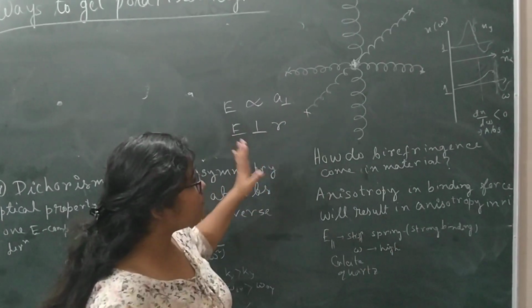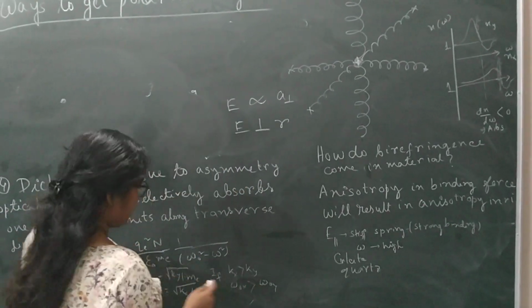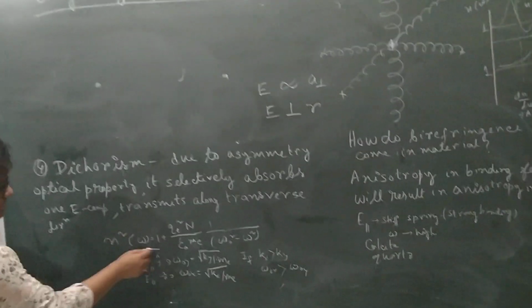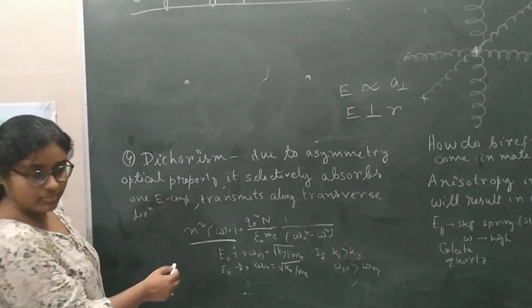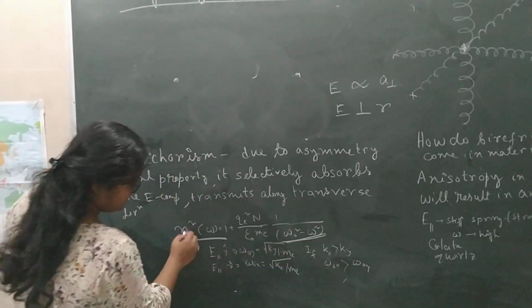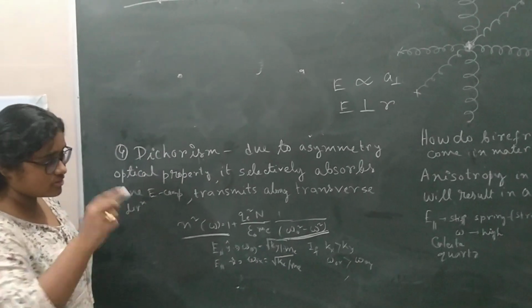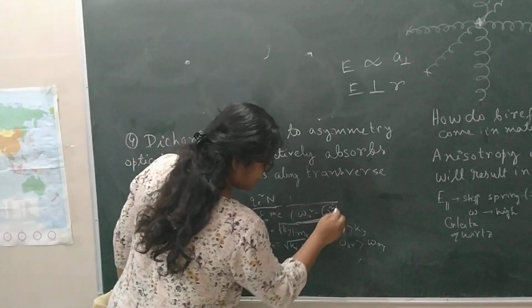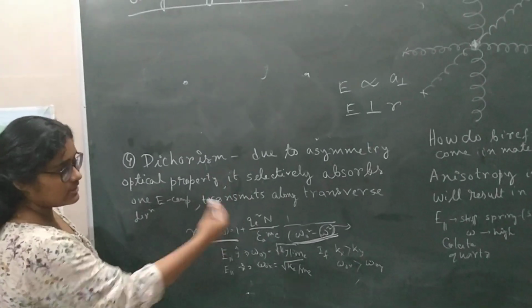So due to the difference in the spring constant in different directions, you find the forced vibration motion, and you will get that the refractive index depends on the natural frequency of the electron's vibration and omega, the frequency of the incident radiation.